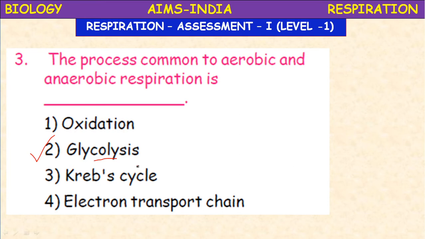So oxidation of food material is finally taking place in which step actually? It is after glycolysis, in the mitochondria, that the oxidation is taking place. Okay, so first formation of pyruvate, that is glycolysis.